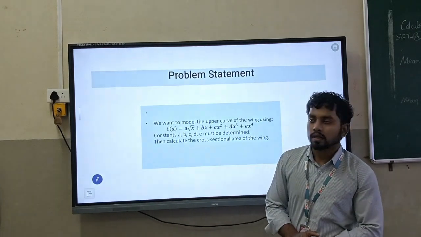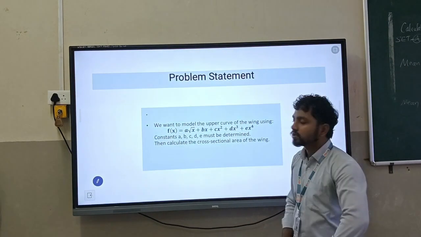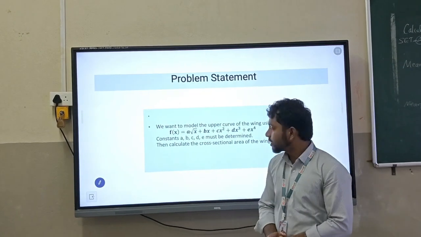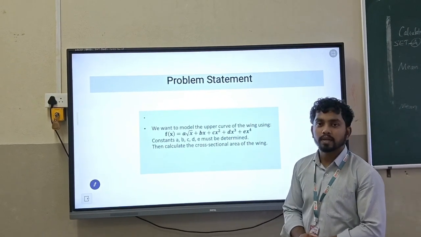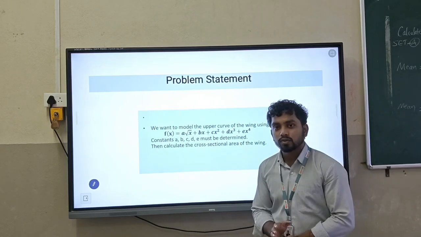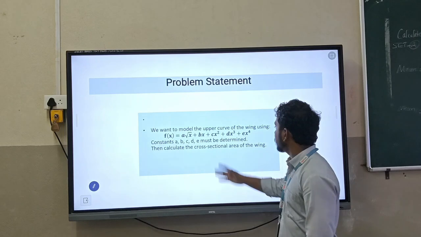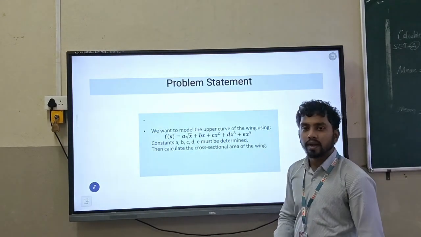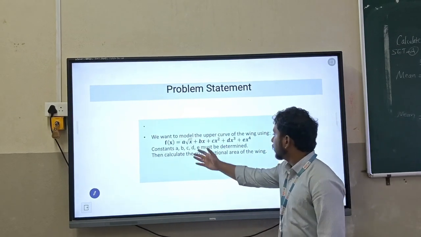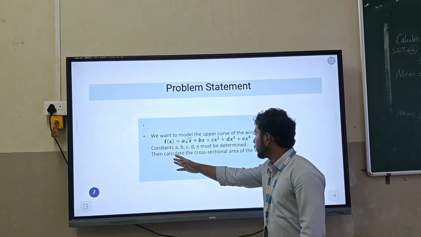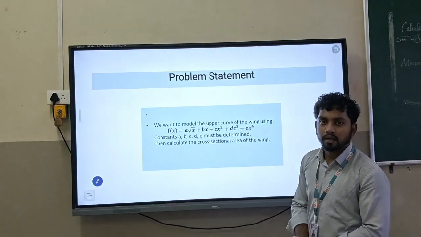The problem statement: in this problem we want to model the upper curve of the wing using the given equation. The equation is f of x is equal to a root x plus bx plus cx squared plus dx raised to 3 plus ex raised to 4. The a, b, c, d, e are constants and we want to find them, and then we get 5 equations. Then we calculate the cross-sectional area using the given equation and integration.